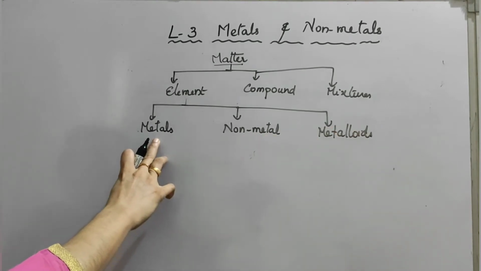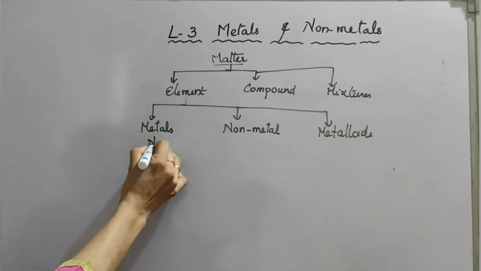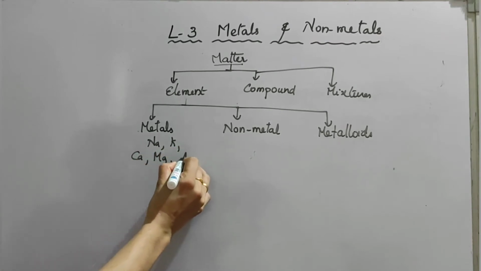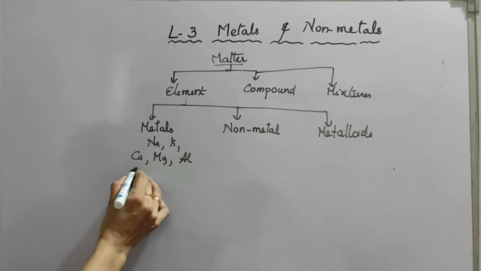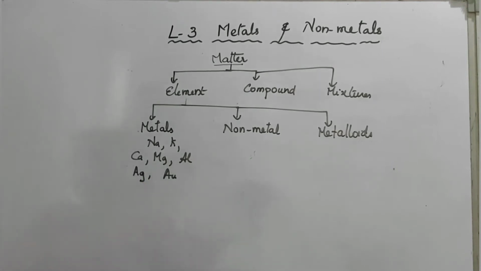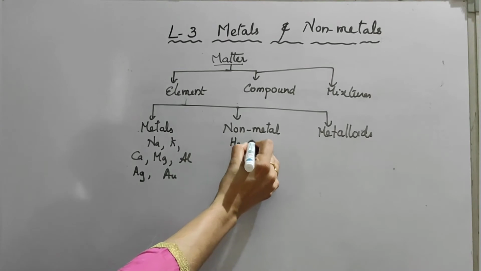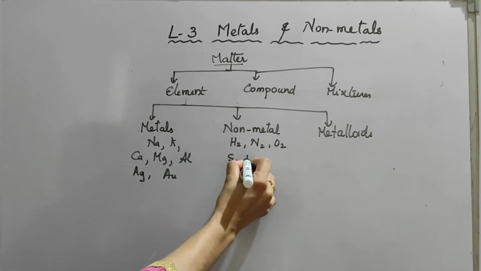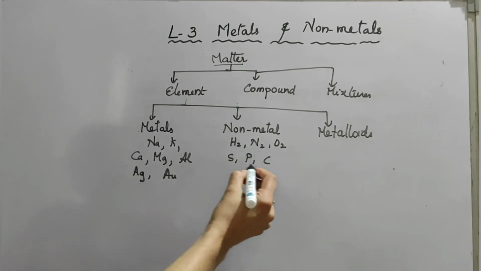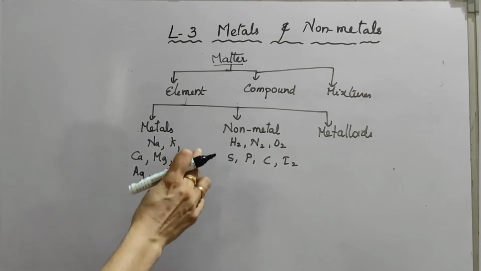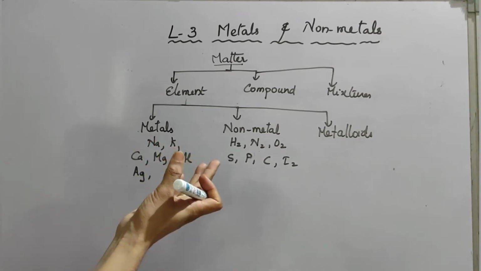Examples of metals: sodium, potassium, calcium, magnesium, aluminum, zinc, silver, gold, etc. In the case of non-metals: hydrogen, nitrogen, oxygen, these are all gases; sulfur, phosphorus, carbon, iodine, etc. These are non-metals. And now we are going to study physical properties of metals.